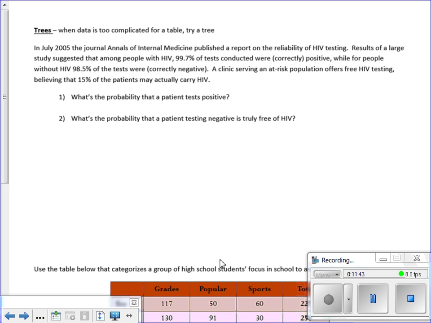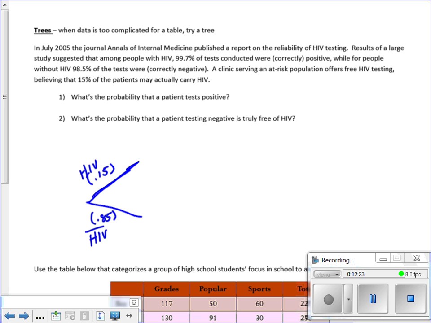And so here's a clinic in an at-risk population, and they think that 15% of the people have HIV. The trick here is you've got to figure out that first split along the way. Is the first split test positive or negative, or is the first split you have the disease, you don't? This one's just a matter of thinking through it for a minute, and we realize pretty quickly the first split's either you have HIV, or you don't have HIV. And so according to this, 15% of the people have it, which means 85% of the people don't.